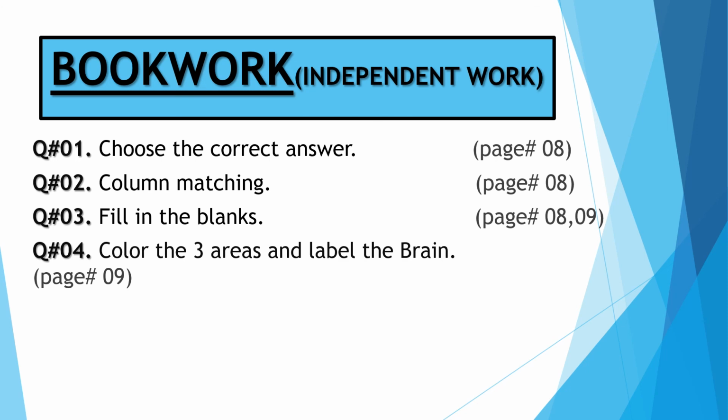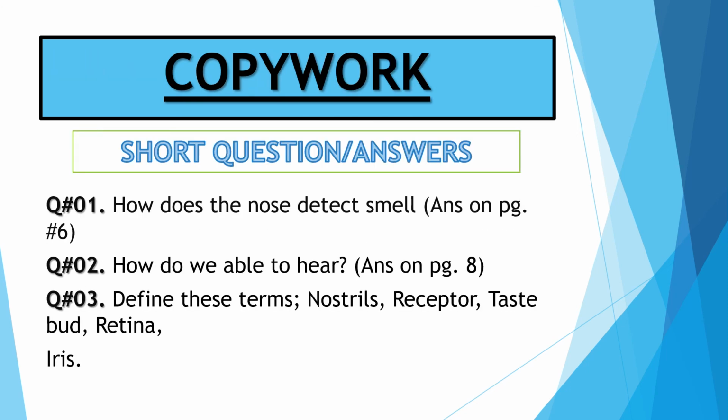Independent work. What you have to do by yourself: first you read the lesson. Do question number 1, choose the correct answer, page number 8. Question number 2, column matching, page number 8. Fill in the blanks, page number 8 and 9. Color the 3 areas and label the brain diagram. This is present on page number 9.